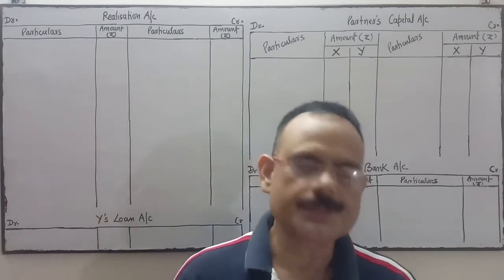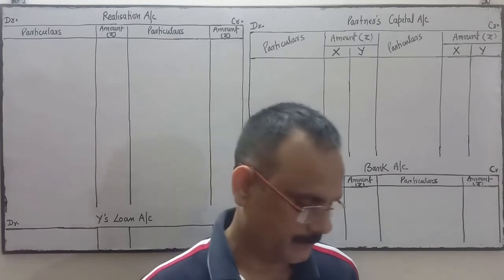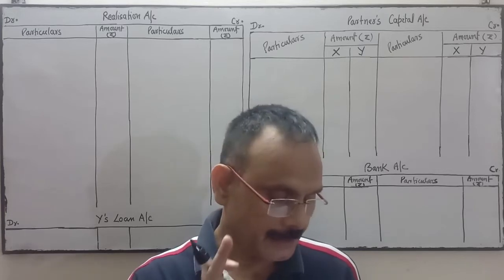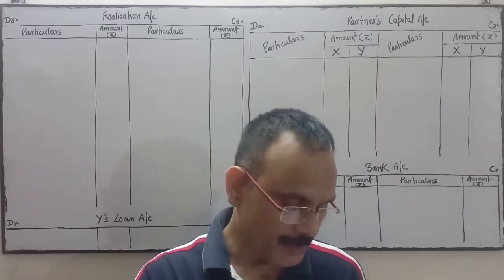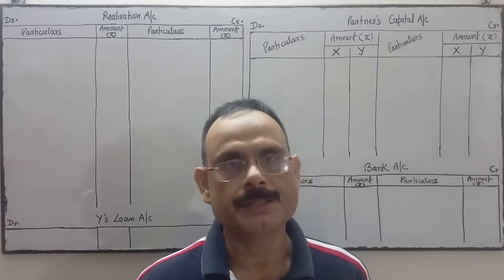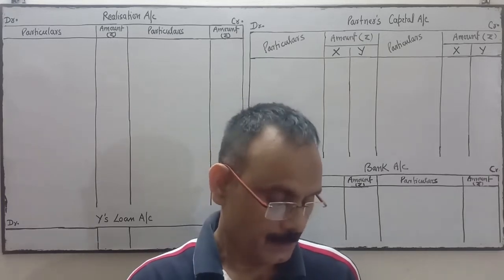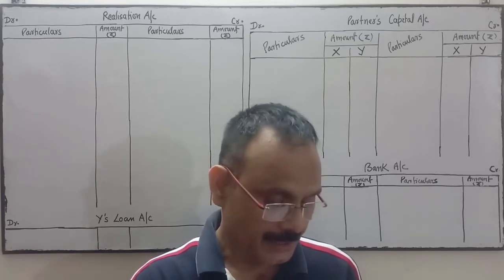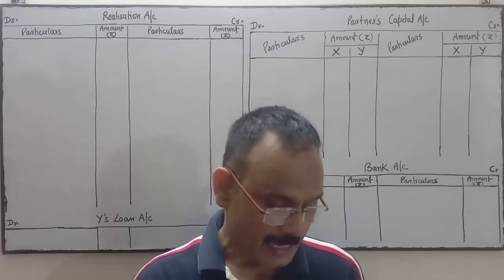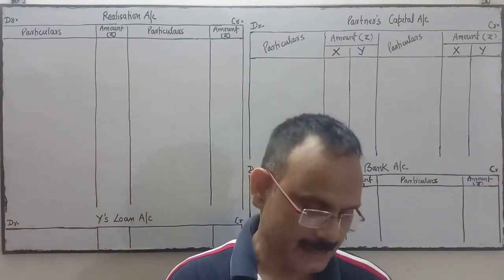Now the following is the balance sheet of X and Y as at 30th June 2018. The liability side has sundry creditors, bills payable, bank overdraft, outstanding expenses. X's brother's loan means the brother of X has given the loan to the firm. Y's loan, it's a partner's loan, investment fluctuation fund, employee provident fund, general reserve, and capital of both the partners X and Y.